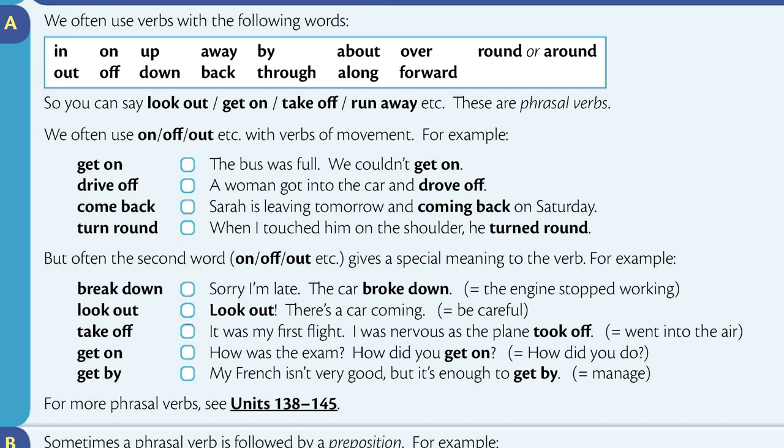I was nervous as the plane took off. Get on. How was the exam? How did you get on? Get by. My French isn't very good, but it's enough to get by. For more phrasal verbs, see units 138 to 145.